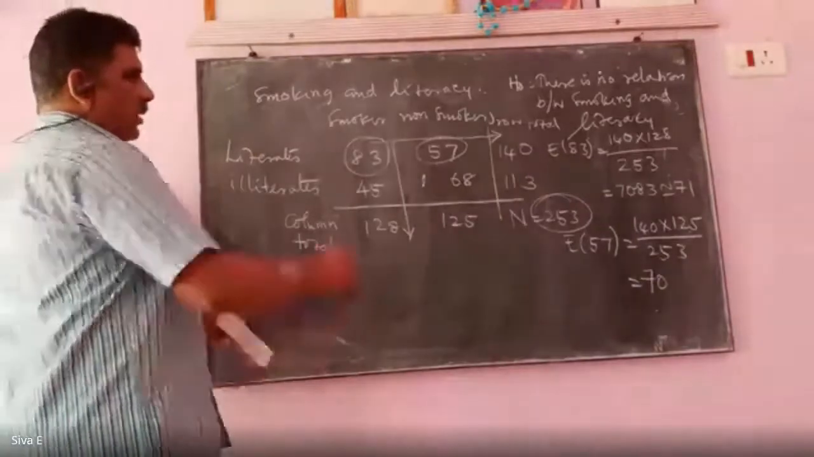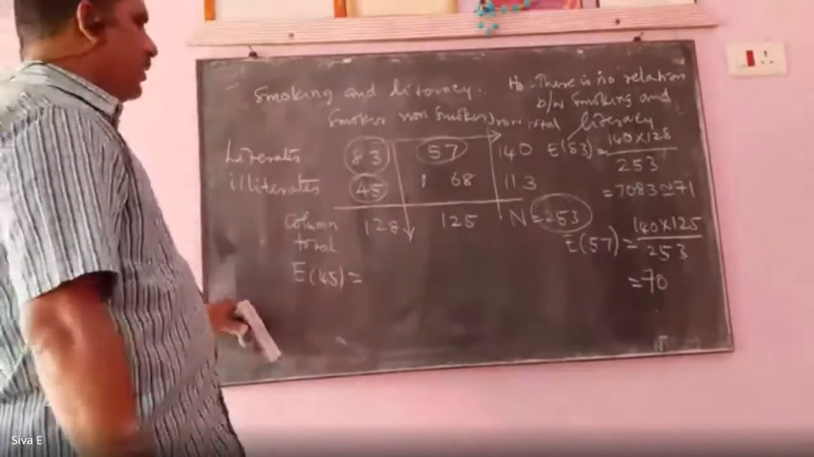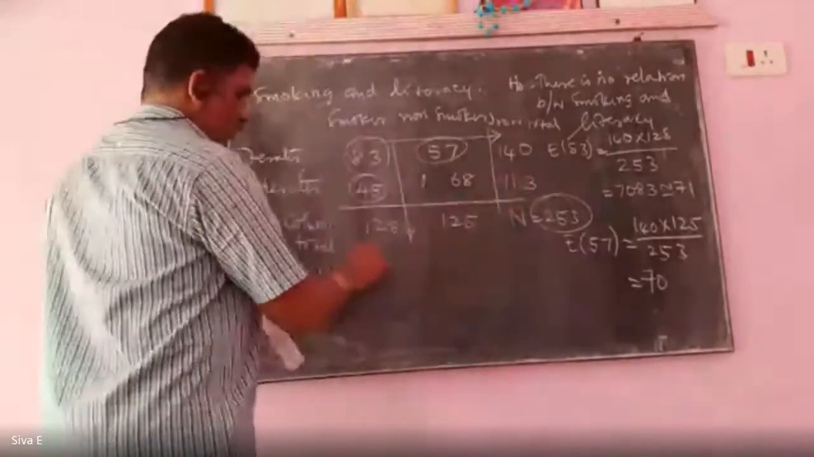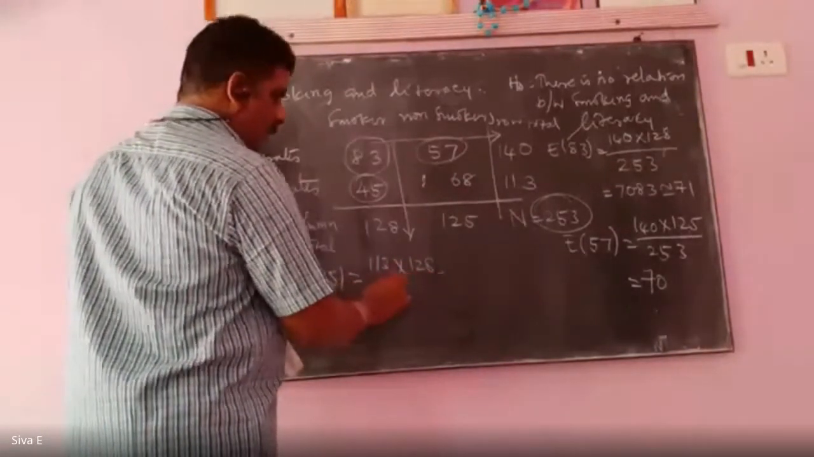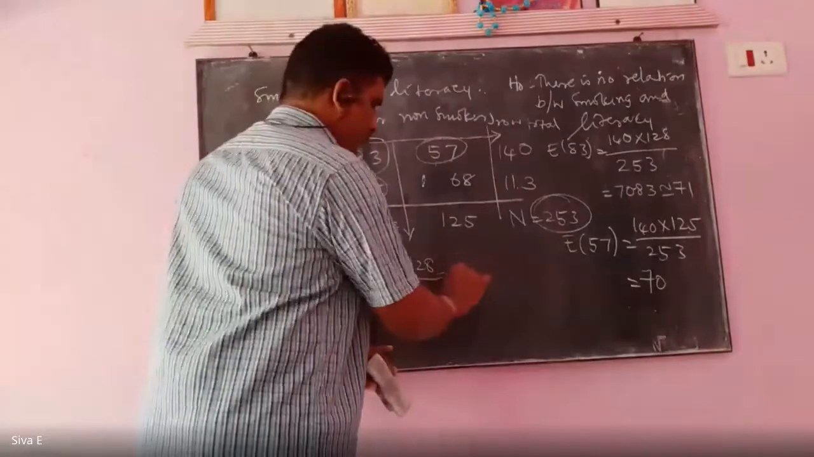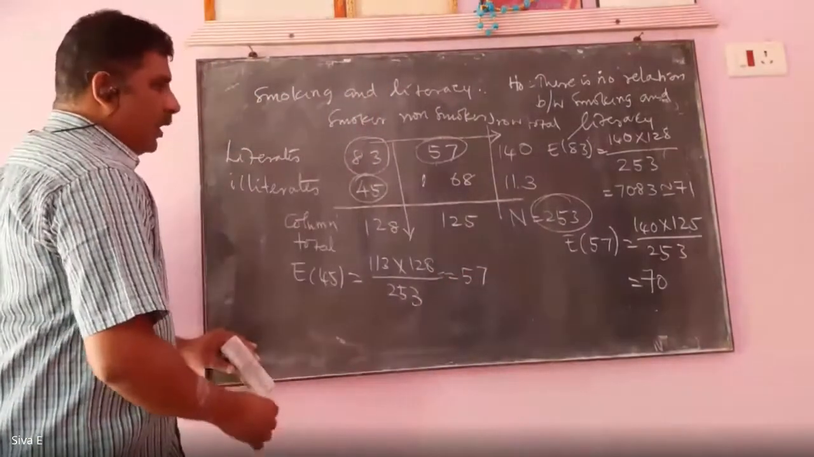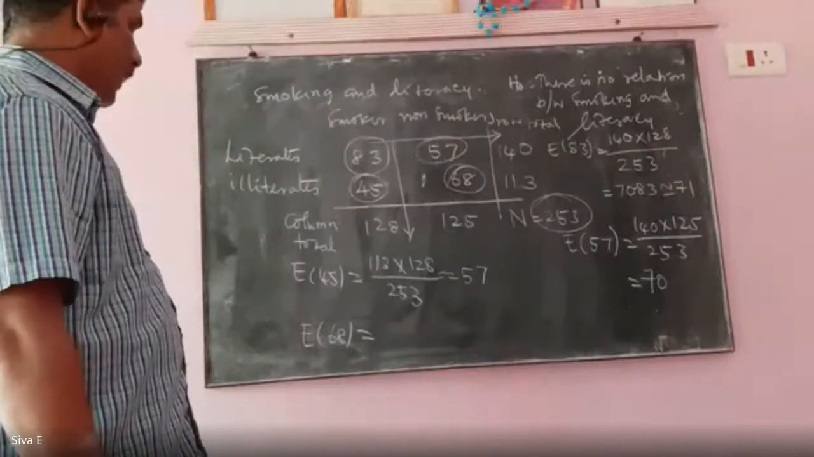Third one is expected frequency of 45. The respective row total is 113 into the respective column total 128 by 253. That is equal to 57. Finally, the last one, E of 68 equal to 56.